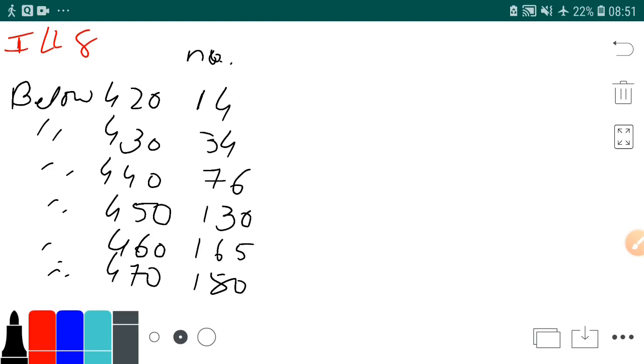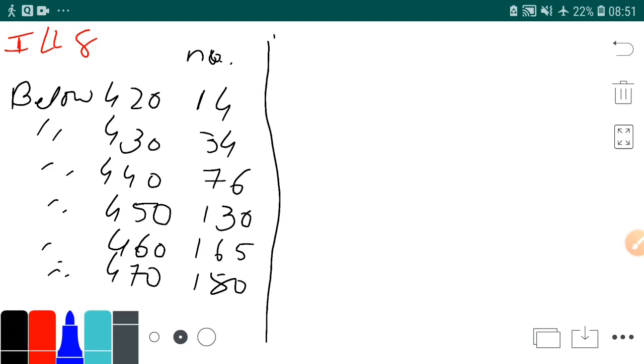Now this is the question. As I told you, below is given, and below means less than, and we cannot solve the sum by less than. We want the class form.